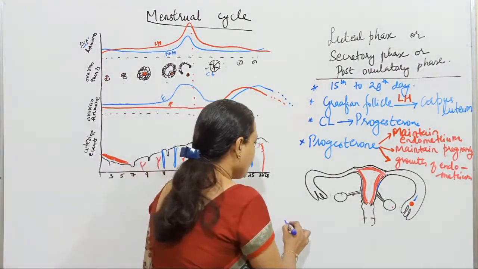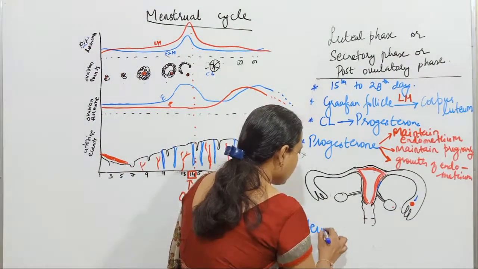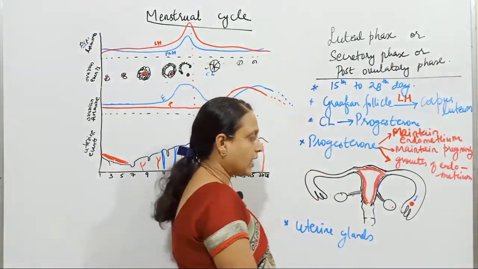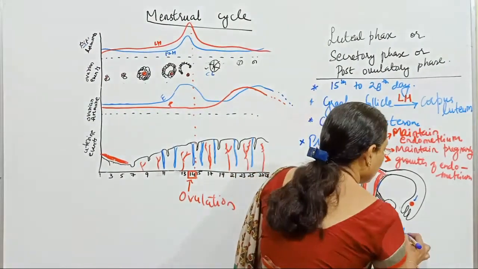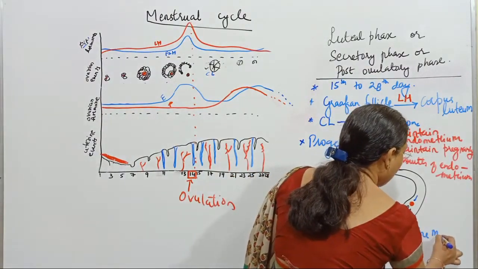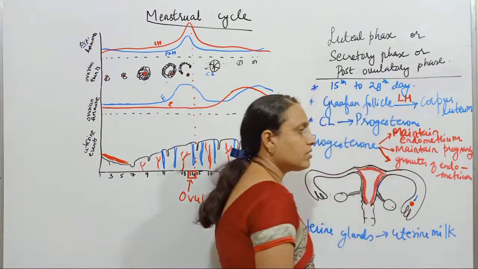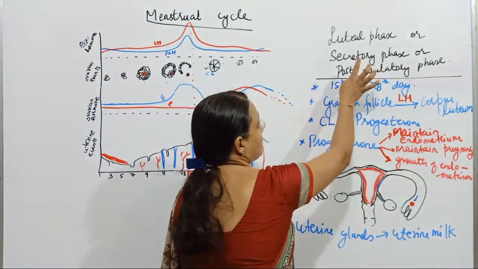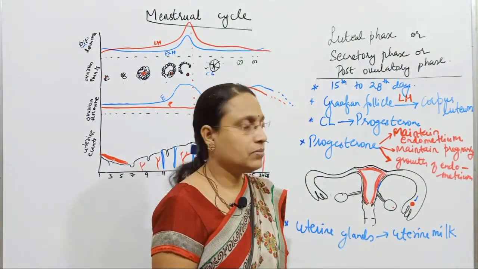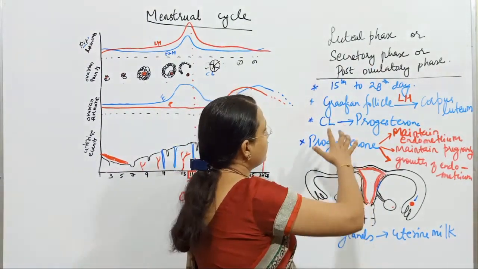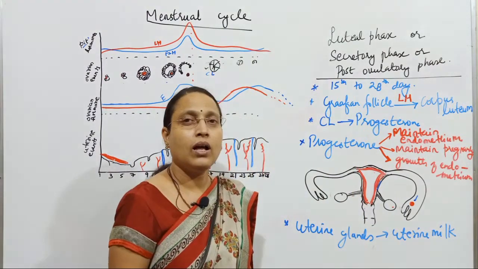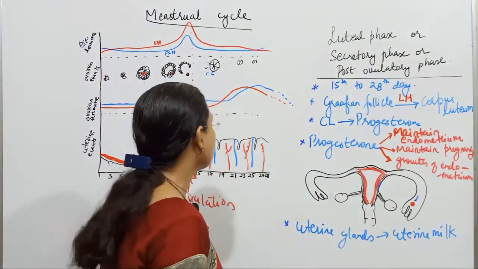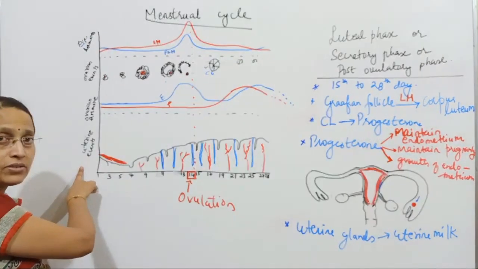So here, uterine glands will secrete uterine milk. That means it is a nutrient-rich fluid. Okay, that's why it's called secretory phase. So these are some of the changes occurring during which phase? Luteal phase. Now tell me, luteal phase is a phase related to which event? Ovarian event or uterine event?